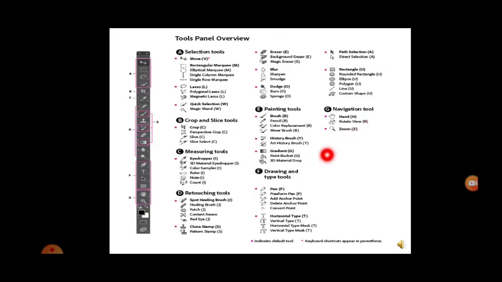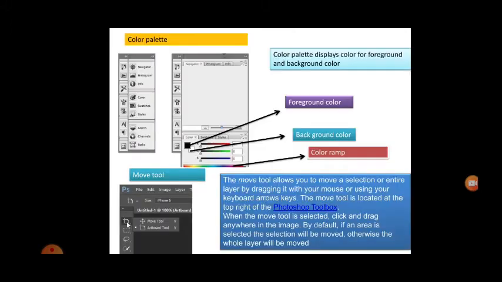And drawing tools are nothing but your rectangle tool, polygon tool, elliptical tool, line tool, all of this comes under the drawing tools. And type tools, your horizontal typing or vertical typing. If you want to write in a horizontal way, you can choose horizontal type, and if you want a vertical way, you can choose the vertical type. Then next you have retouching tools like patch, red eye, spot healing, so that all the scars on the face will go. All these things come under the retouching tools.